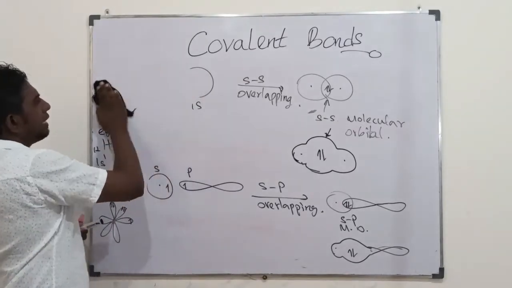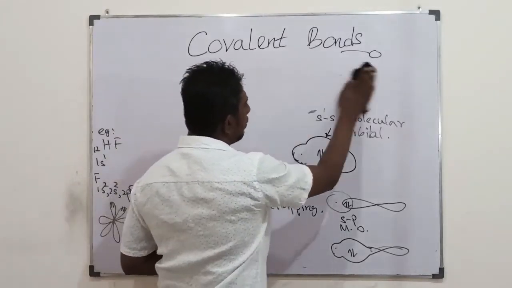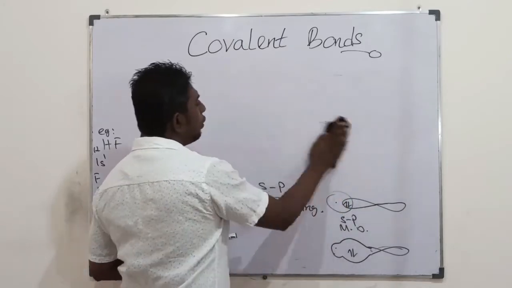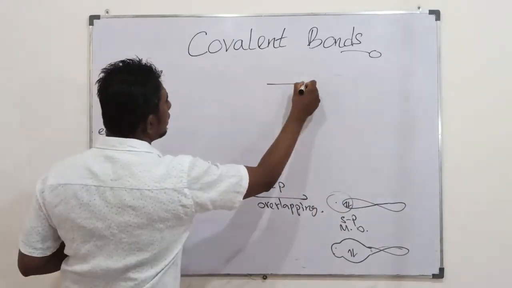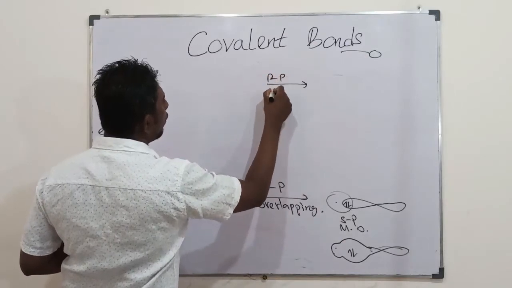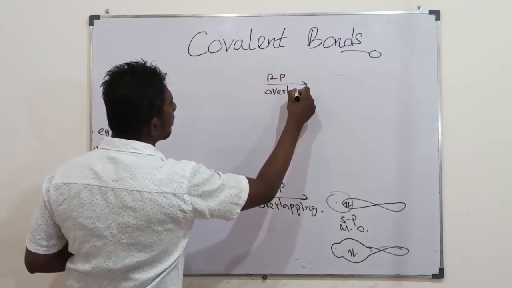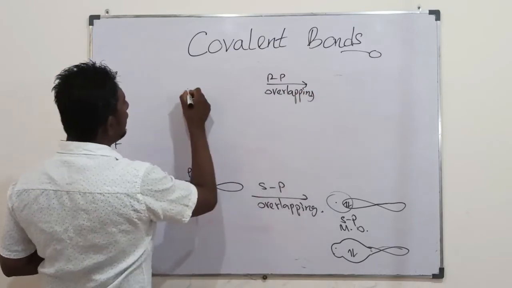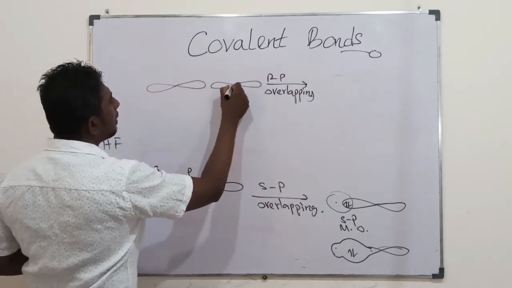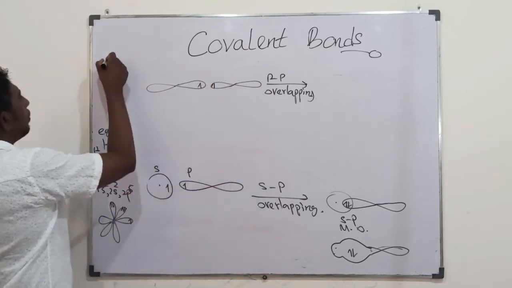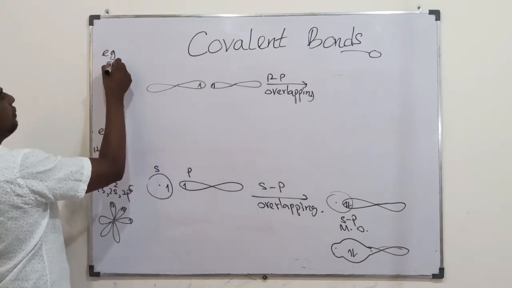For the last one, we will give you another overlapping, the pp overlapping. When it is pp overlapping, one p needs to overlap with another p. An example is F2.